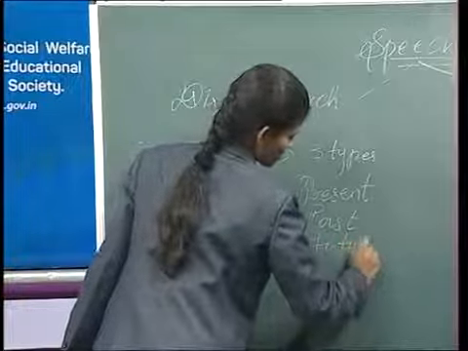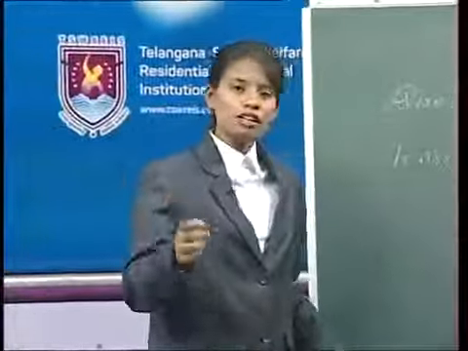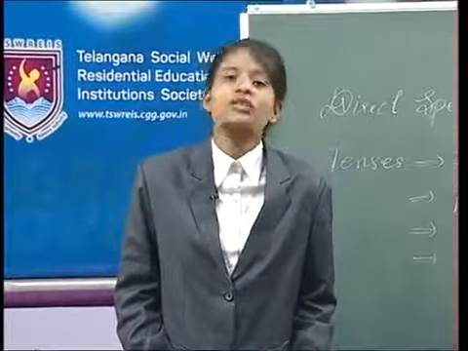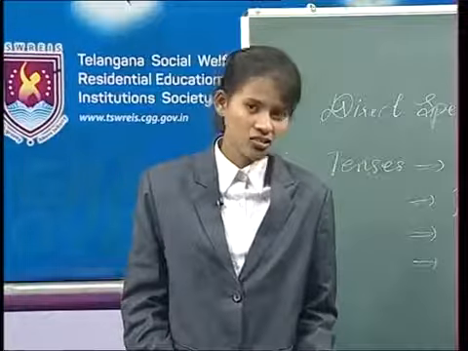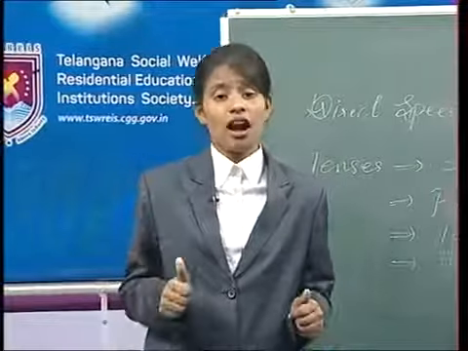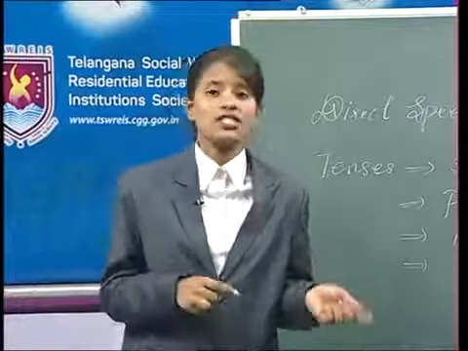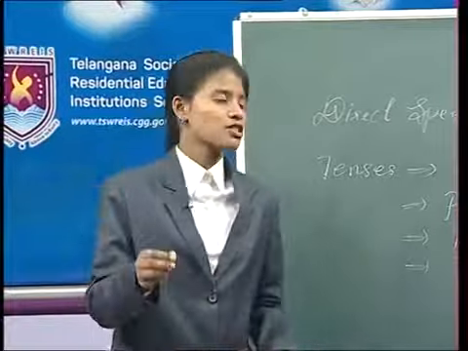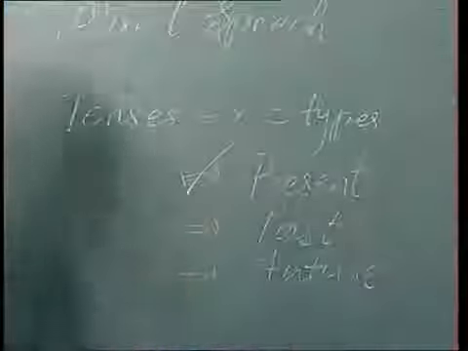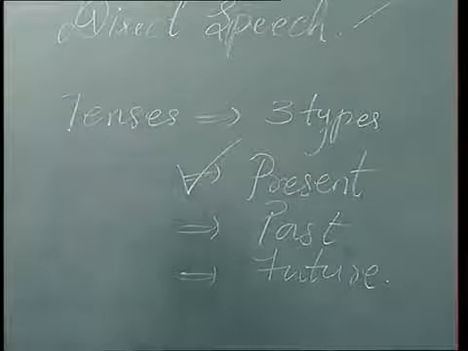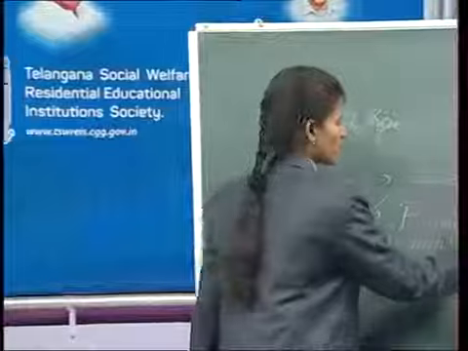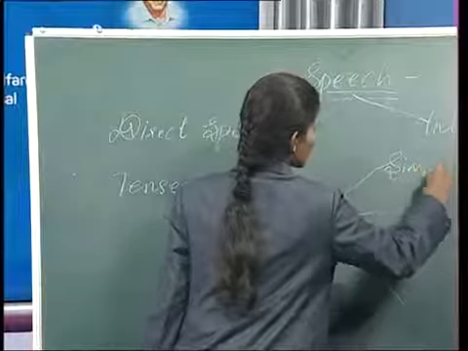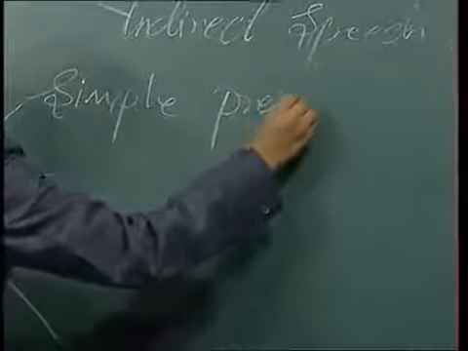and future tense. Dear sparrows, you have learned what is direct speech, what is indirect speech and what are the rules to be followed to change the direct speech into indirect speech. Right, my dear friends? So now, let us see how we can change the direct speech into indirect speech, the statements in course of tenses. Okay? And the first case of tenses is the present tense. Dear friends, the subdivision of the present tense is of 4 kinds. That is, one is simple present. The first one is the simple present.